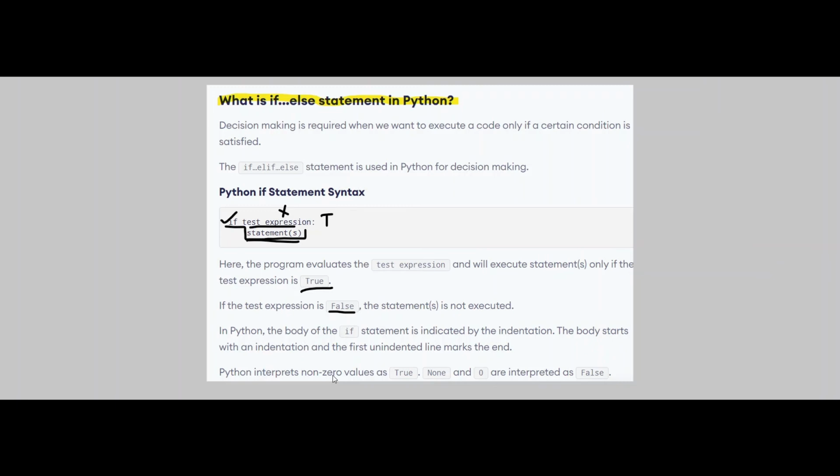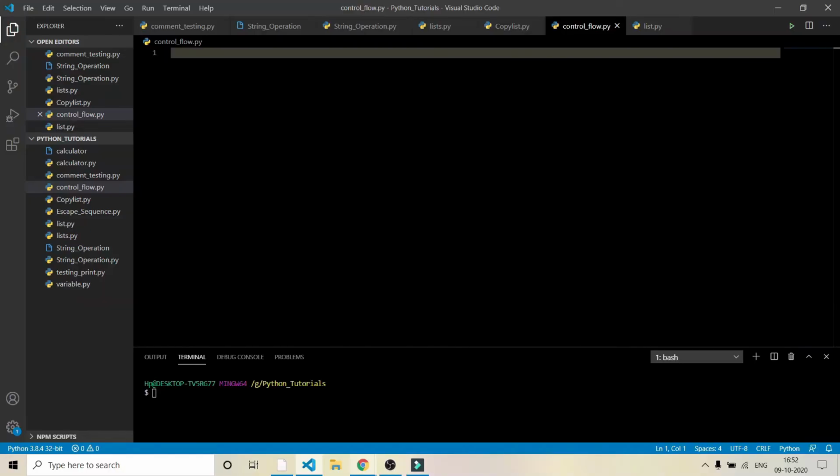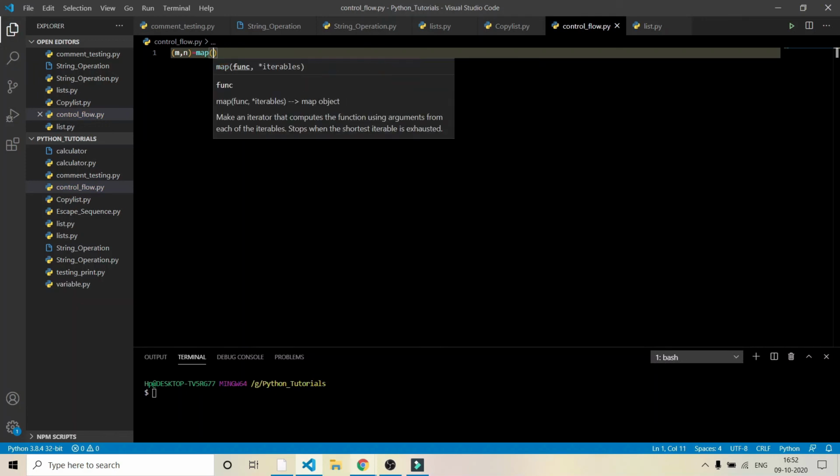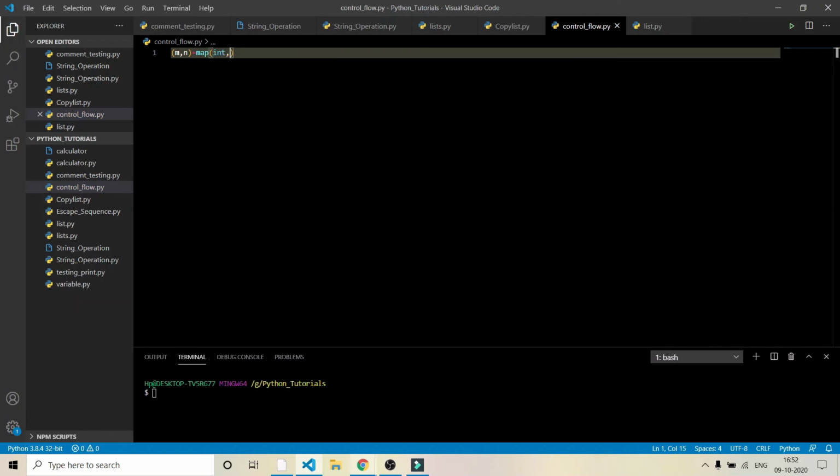Let's jump into the interpreter and see a simple program using if. In the next video, I'm going to tell you about if-else statements and elif, so don't you worry, we will go into detail about it. Okay, so let's jump into the interpreter. You can see this on the screen if you have some doubt. m, n = map(int, input().split()). Split is used for taking two inputs at the same time, and int because I want to take an integer input. If I don't write int, it will by default take a string input. I hope you know this.